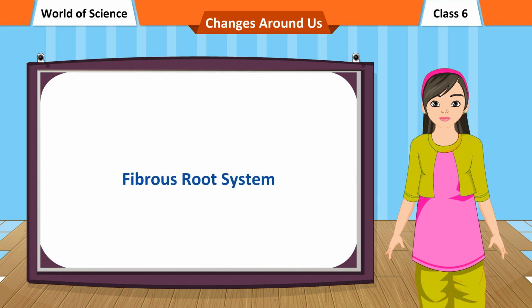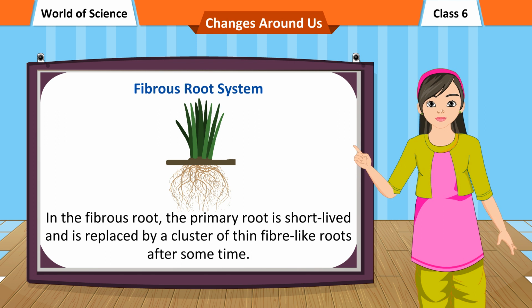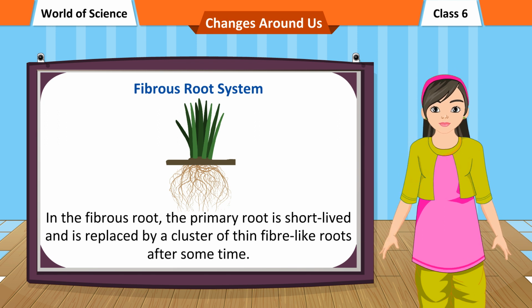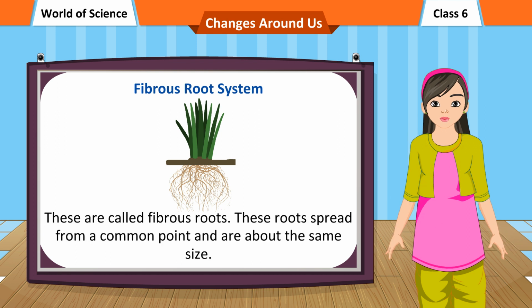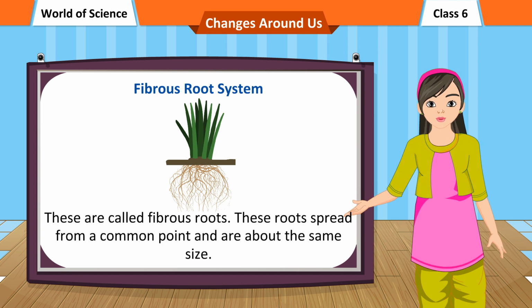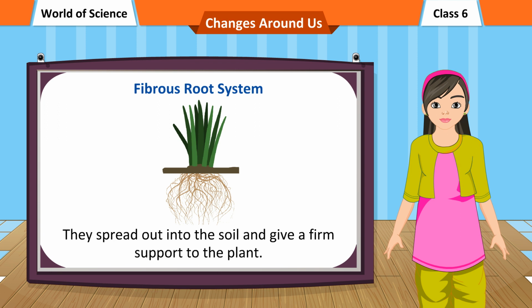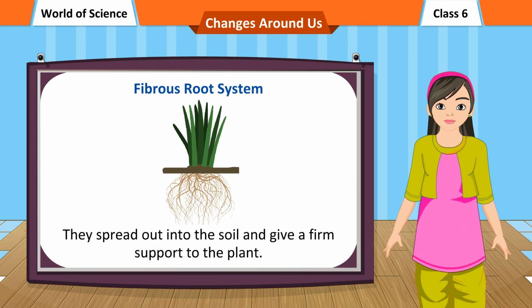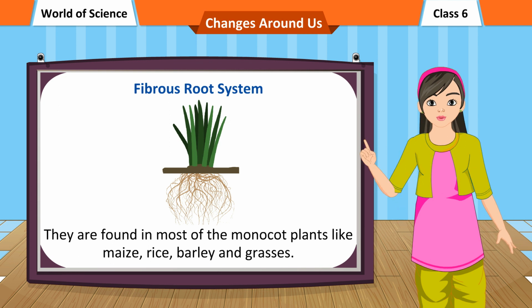Fibrous root system. In the fibrous root, the primary root is short-lived and is replaced by a cluster of thin fiber-like roots after some time. These are called fibrous roots. These roots spread from a common point and are about the same size. They spread out into the soil and give a firm support to the plant. They are found in most of the monocot plants like maize, rice, barley, and grasses.